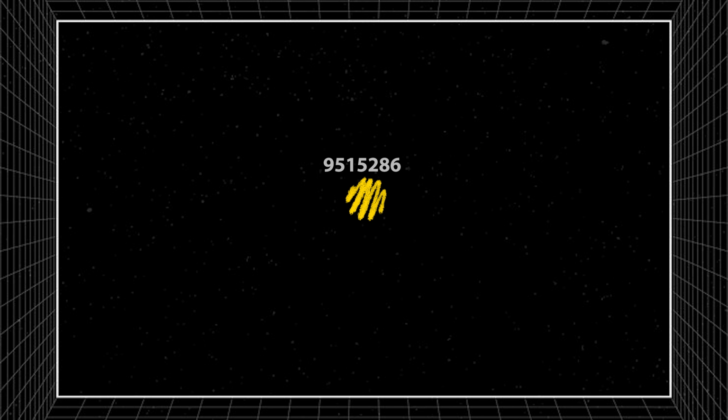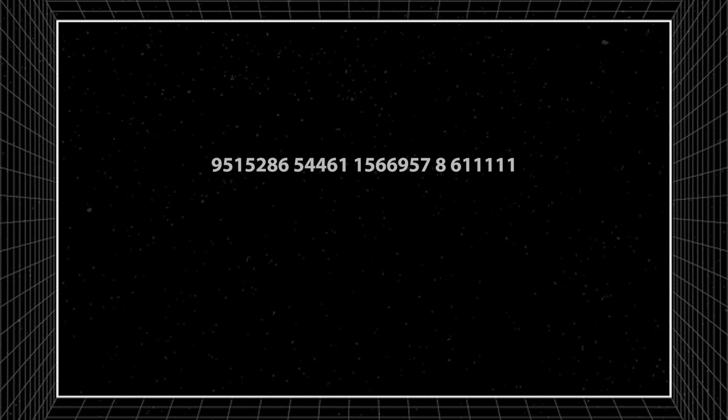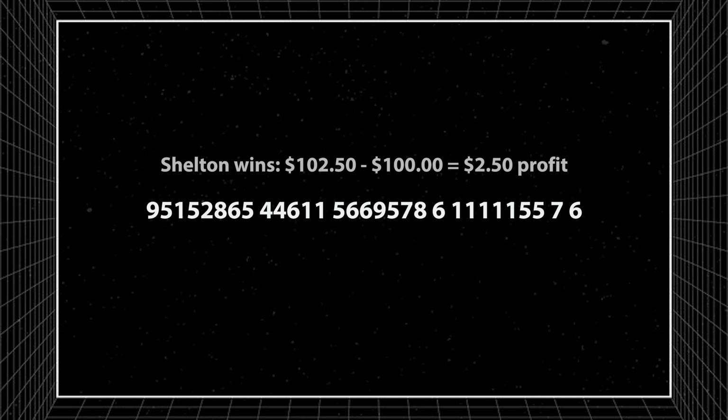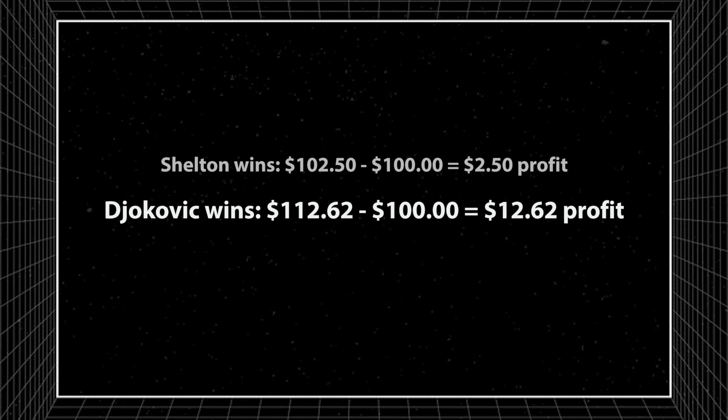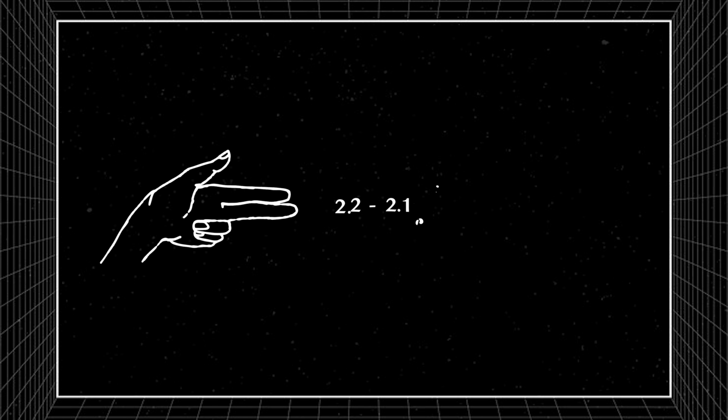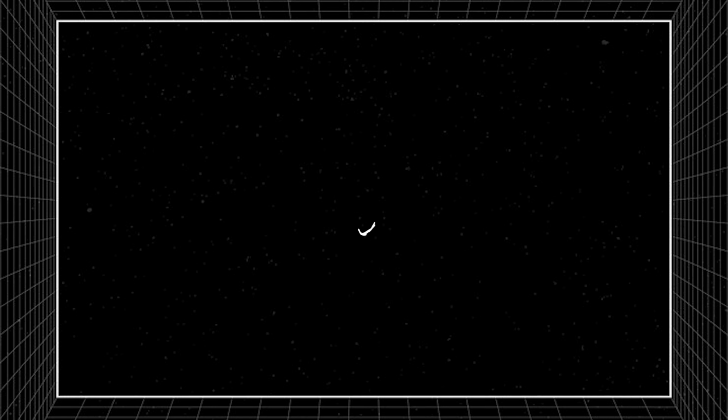In order to do so, we have to subtract the total wager, in our case 100, from each of the potential payouts. If Shelton wins, the profit would be $2.50. If Djokovic wins, the profit would be $12.62. So, regardless of the outcome, the return is positive. And there are many different ways in which you can accomplish this type of arbitrage. You can manually sort through different websites, compare the odds, and then place your bets accordingly, or...